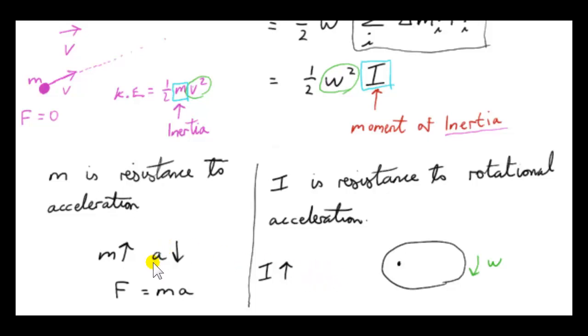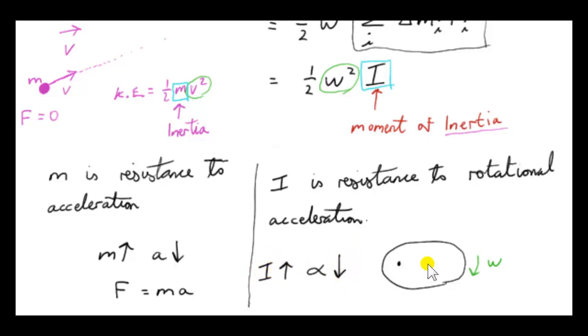We use the letter a for the acceleration of a particle, but for rotational acceleration we could use omega dot, which is just the rate of change of omega with respect to time: the change in angular speed divided by the time taken, dt. What's often used is the letter alpha. So when I goes up, alpha goes down.